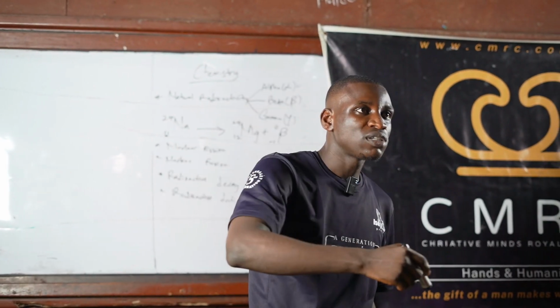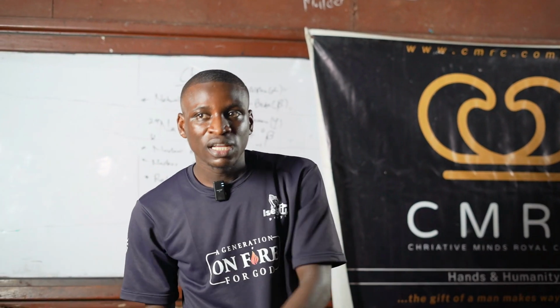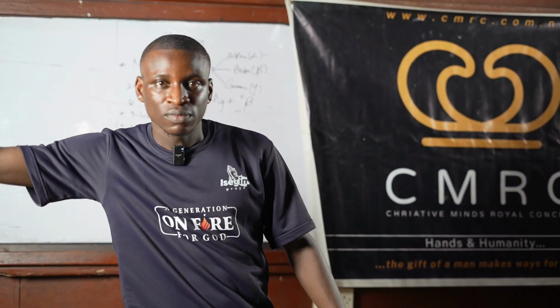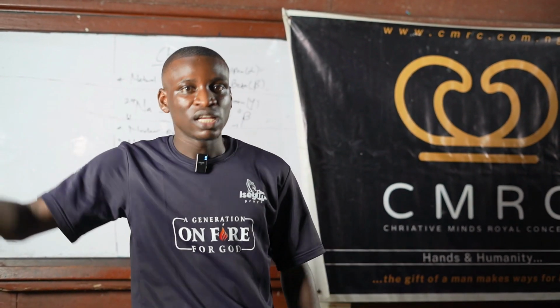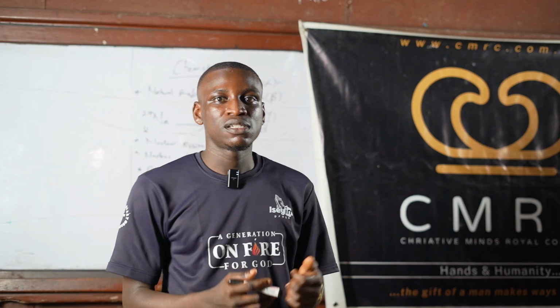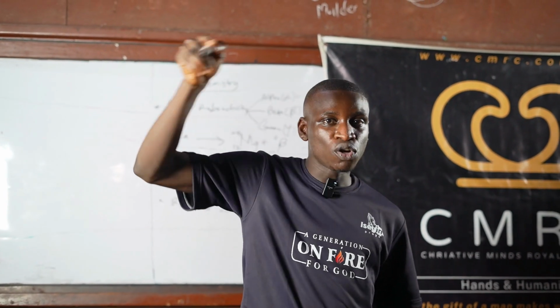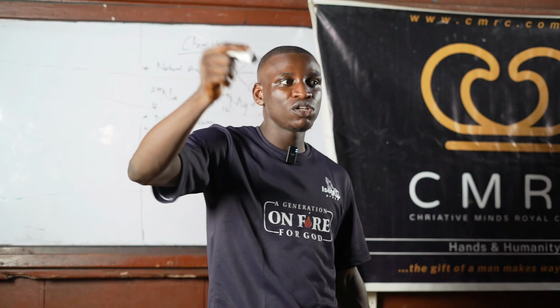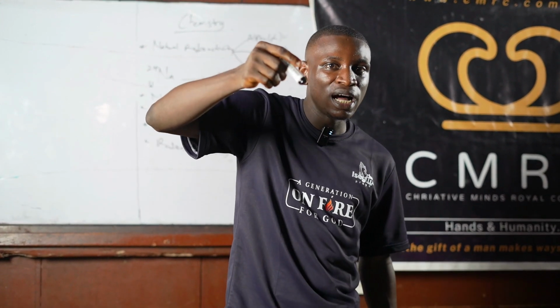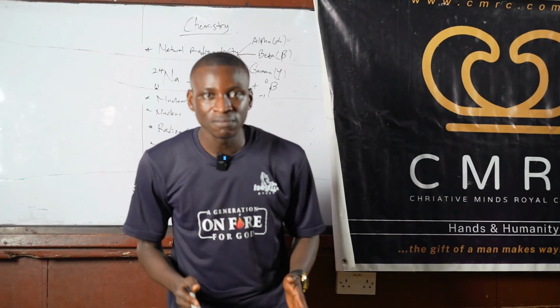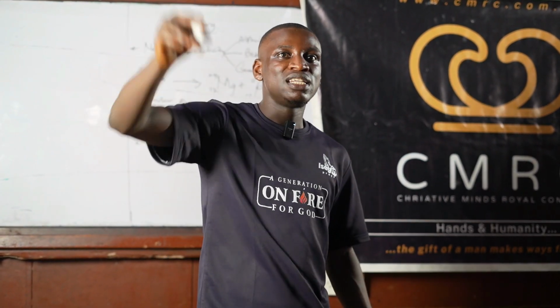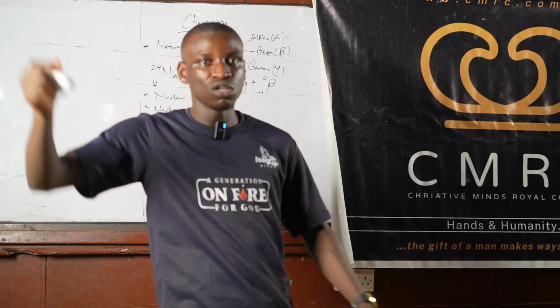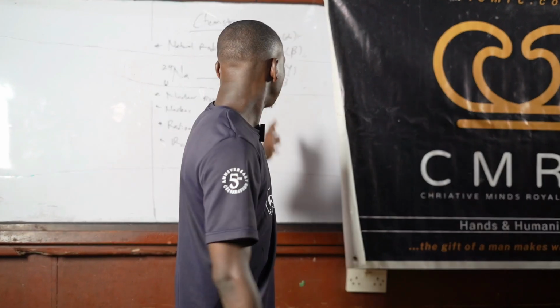So one thing that is unique about beta emission is that a radioactive substance emits radiation, and then what? It liberates a beta particle. Beta particles are streams of electrons, and after a radioactive substance emits a beta particle, the daughter nucleus, that is what is formed after the emission of radiation, is going to have an atomic number increased by 1. So if you are starting with a radioactive substance that has atomic number of 3, after liberating a beta particle, the atomic number will be what? 4. So the other substance is going to have atomic number of 4. So that's what beta emission is all about.